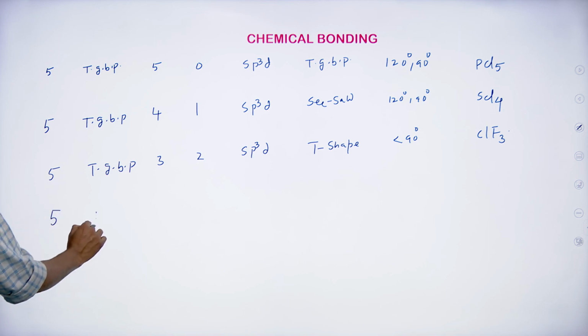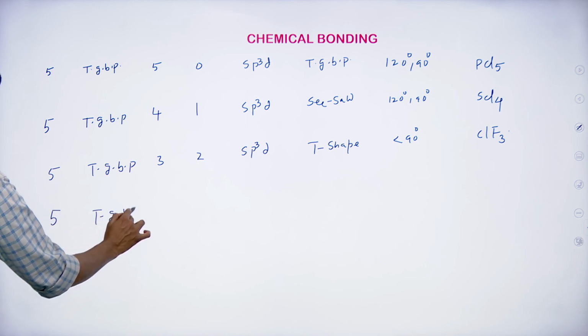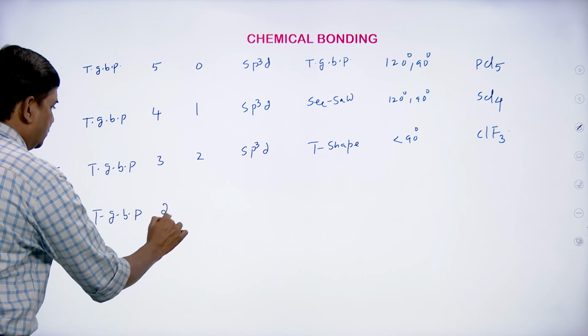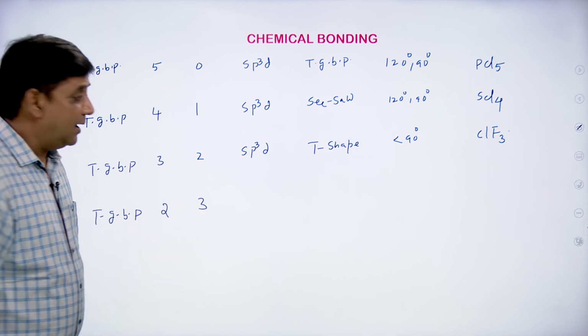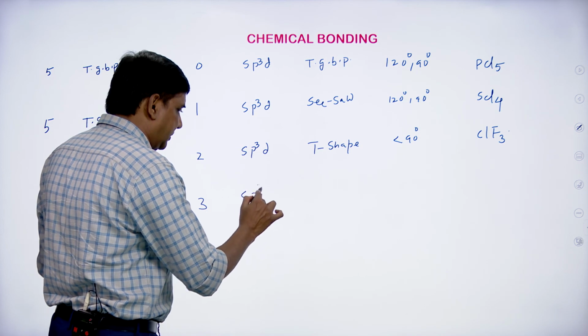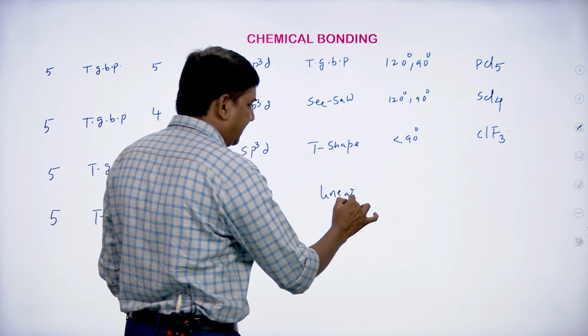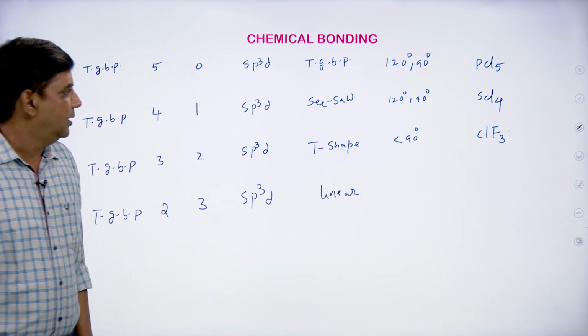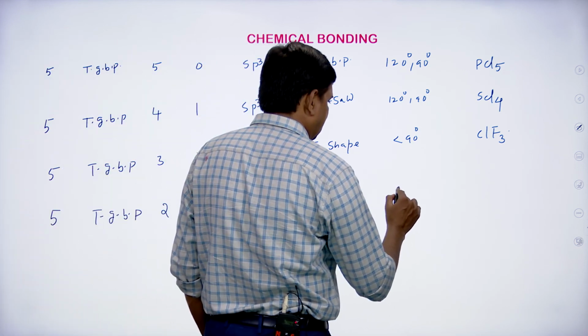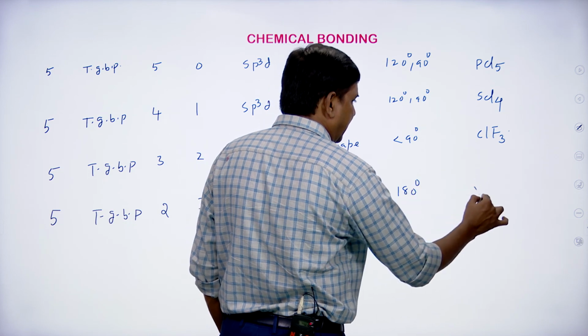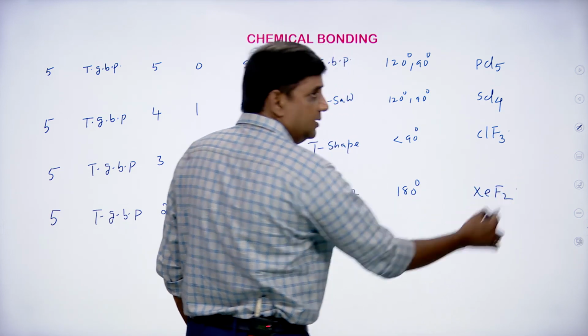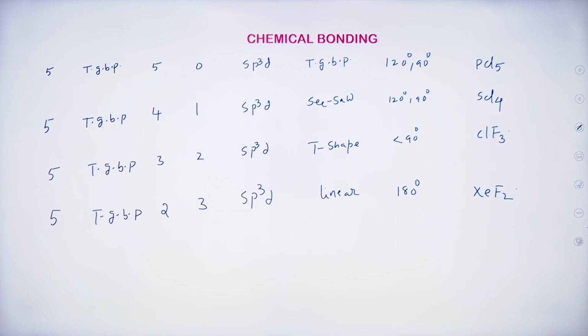Same 5, same trigonal bipyramid, this is 2 and this is 3. Hybridization still interesting, sp3d only, and shape obtained is linear. And this is 180 degrees and XeF2 is the example.